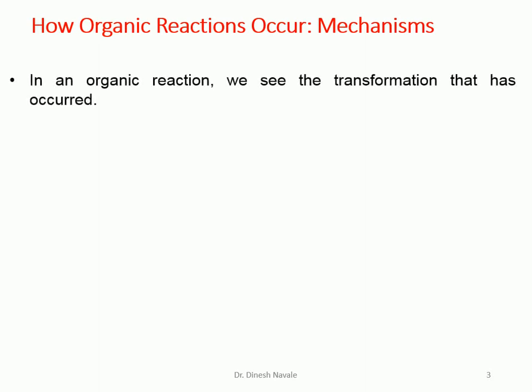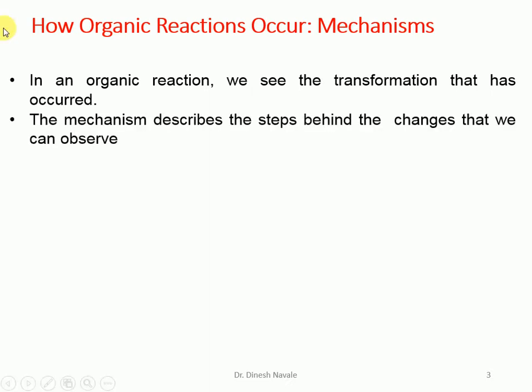That means in an organic reaction we see the transformation that has occurred, how the starting material is converted into the product. The mechanism describes the steps behind the changes that we can observe. That means during an organic reaction mechanism we get the different steps involved in the conversion of starting material into the product.